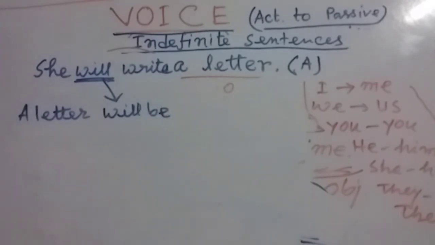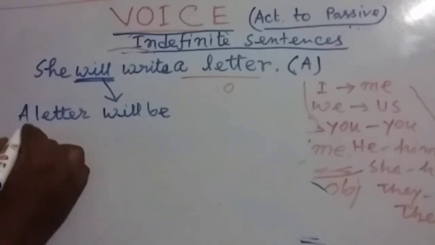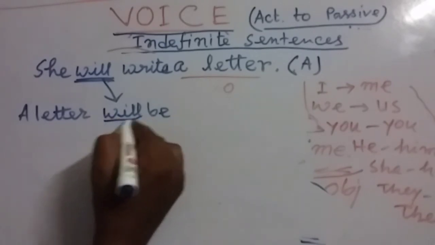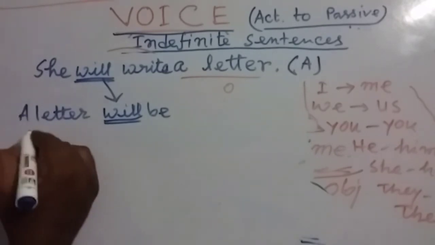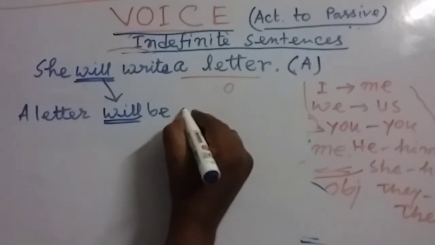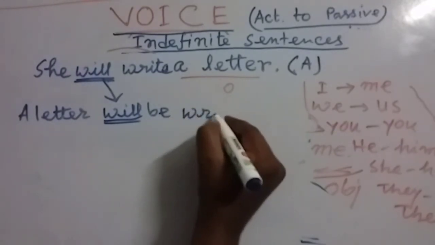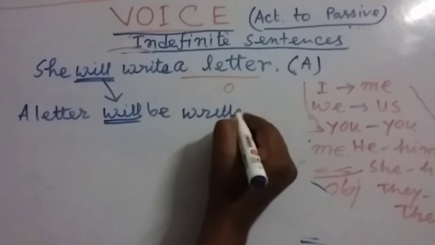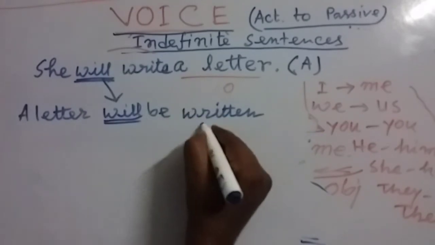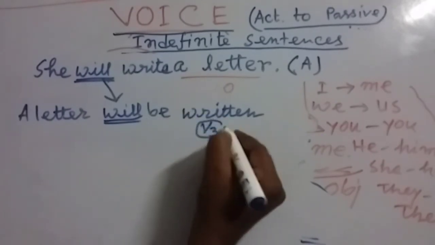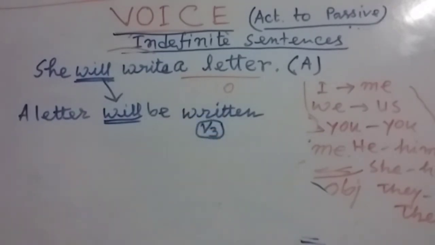My dear friends, for any kind of subject we can use will. There is no such problem. So a letter will be written, the V3 form. I have told you that in passive form we always have to use the V3 form. We cannot use the past form of the verb. Always use the past participle form.